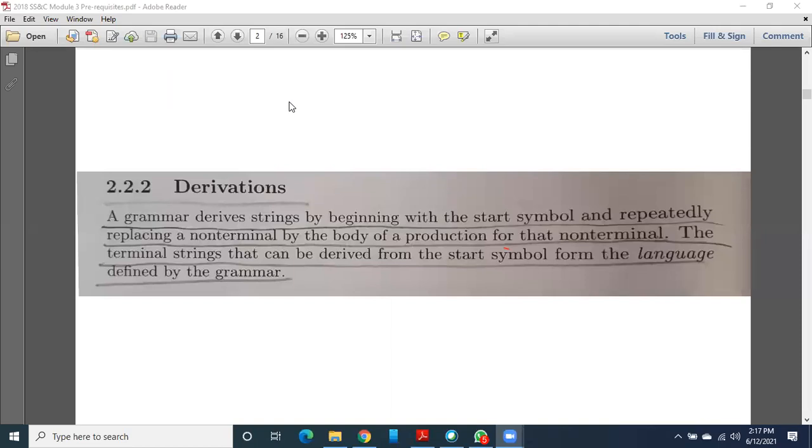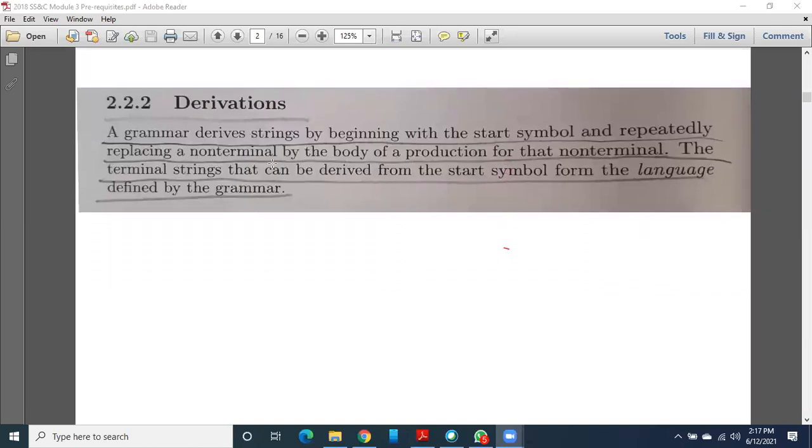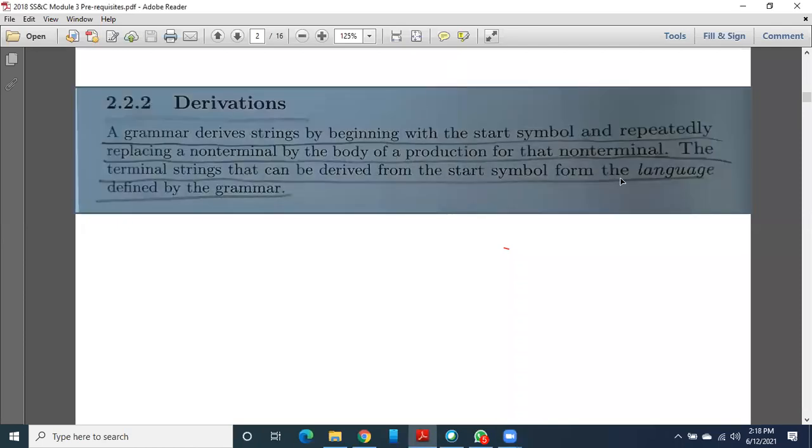Along with my third module notes, if you want these notes also, I will share them. So here first I want to tell you about derivations. In the previous module I already told you one topic, that is strings and languages. Strings are a collection of symbols, because a string is a sequence of characters in our programming language. In compiler design, we call it a group of symbols. What is a symbol? A symbol is an individual character or letter.